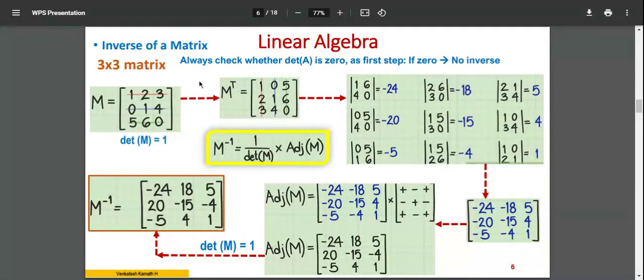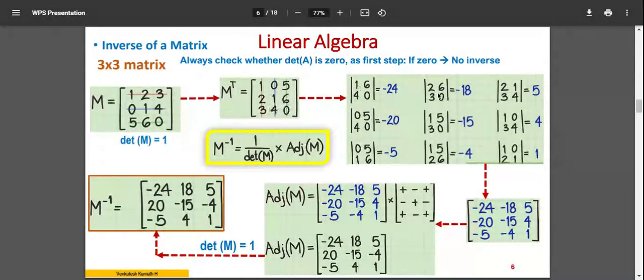So what I will do, first thing I do is take a transpose. First I will do the transpose of that matrix. Then I calculate the cofactor for each and every element. How many elements are there? 3 by 3, 9 elements are there.